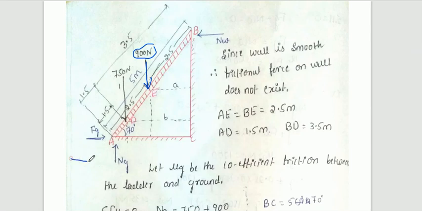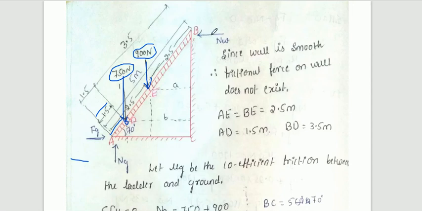This is our floor. So from the bottom at a distance of 1.5 meter, we need to show the weight of the person acting on the ladder. Let us consider the weight of the person as 750, as given in the problem here. So these two forces are acting on the ladder. Now we need to draw the forces acting on the contact surfaces, contact surface A as well as B.